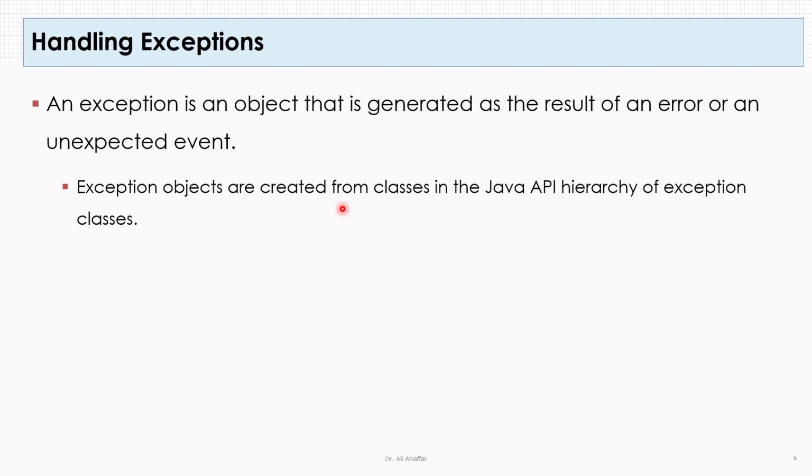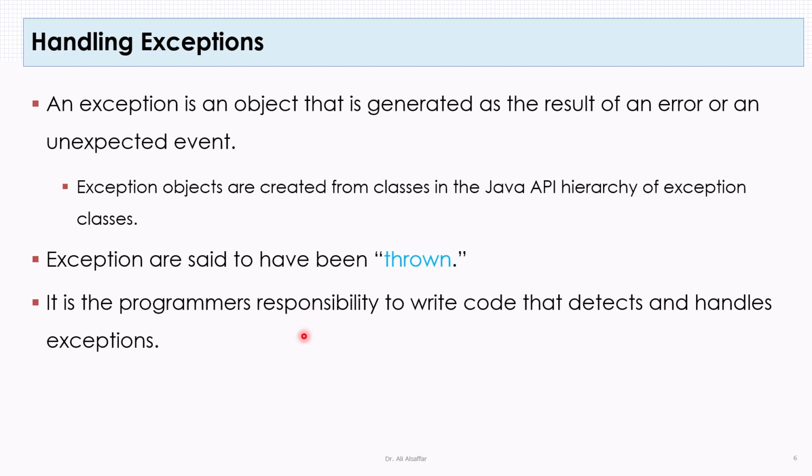Now, when exceptions are generated as objects, the technical word for generating objects of exceptions is throwing. So we say that a statement has thrown an exception. And when an exception is thrown, it is the responsibility of the programmer to write code that detects and handles the exception.